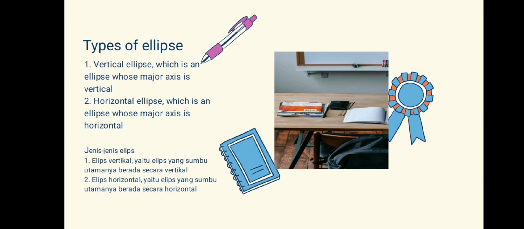Okay, next, there are several types of ellipse. The first is vertical ellipse. A vertical ellipse is an ellipse whose major axis is vertical. The second is horizontal ellipse. A horizontal ellipse is an ellipse whose major axis is horizontal.